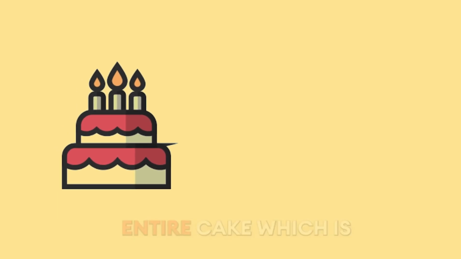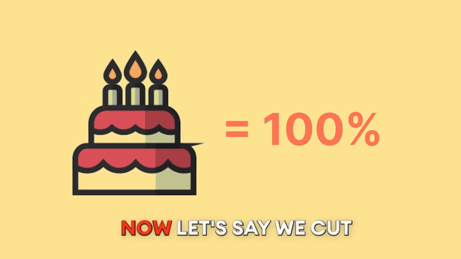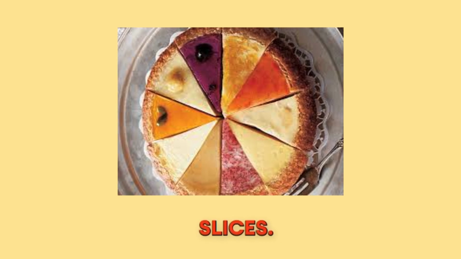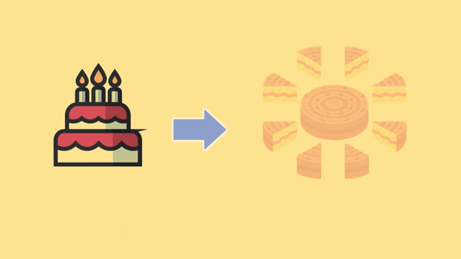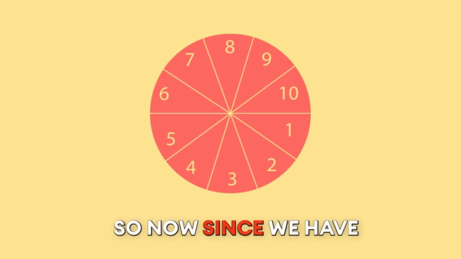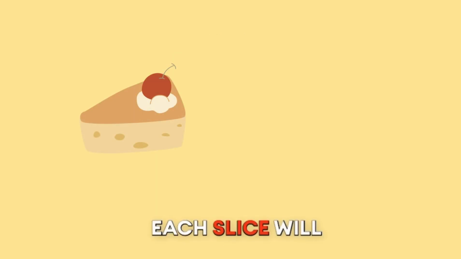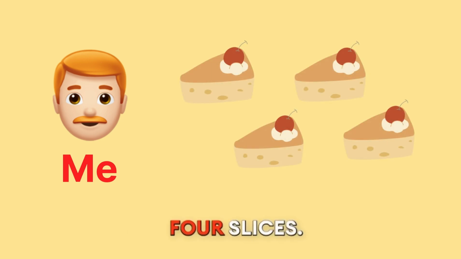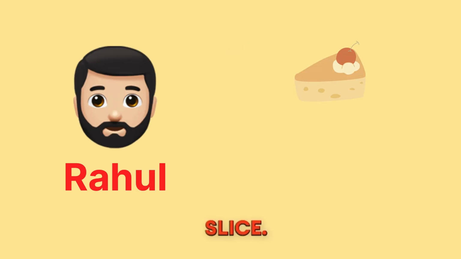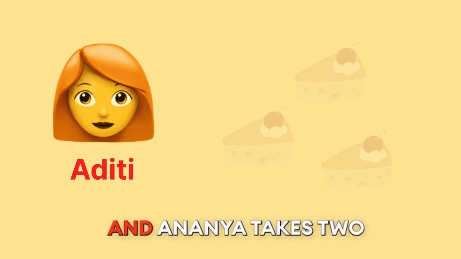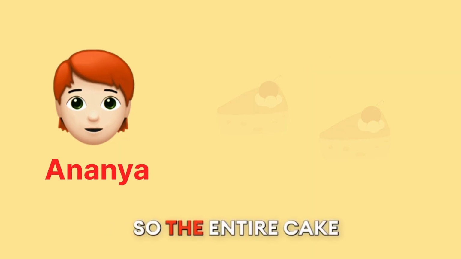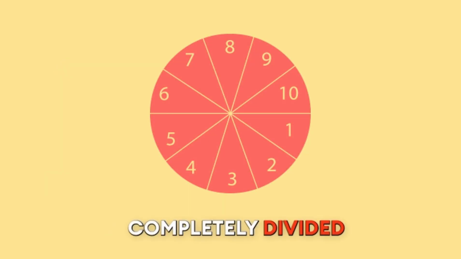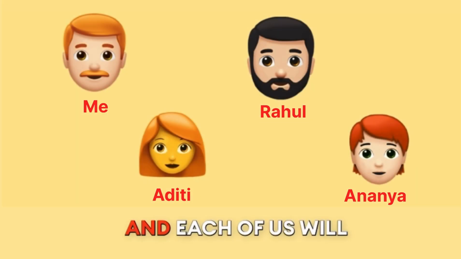अब मान लो कि I have a cake, which means I own the entire cake, which is 100%. Now let's say we cut the cake into 10 slices, which basically means dividing the cake into smaller units. So now since we have 10 slices, each slice will represent 10% of the entire cake. Now let's say I take 4 slices, Rahul takes 1 slice, Aditi takes 3 slices, and Ananya takes 2 slices. So the entire cake has now been completely divided among the 4 of us. And each of us will now have a specific ownership percentage.